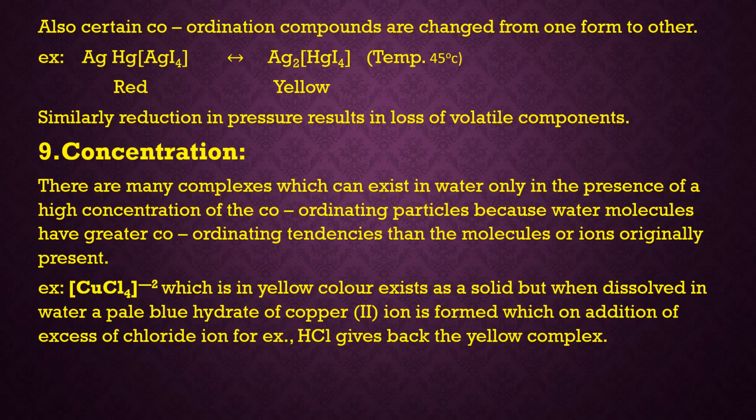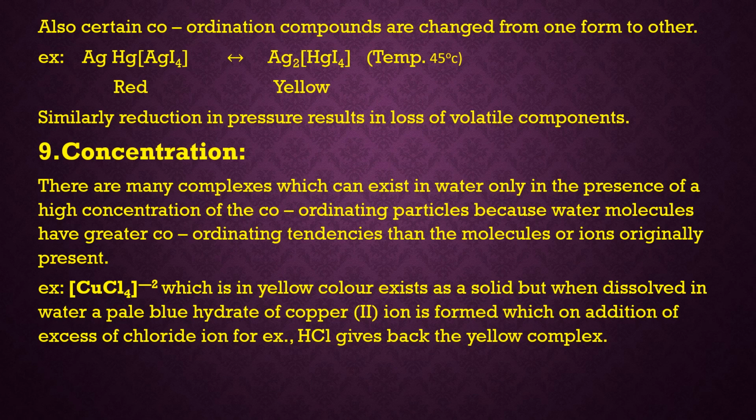For example, CuCl4 2-, which is yellow in color. So originally it is a yellow colored solid. When dissolved in water, what happens? It is converted into a pale blue hydrate of copper 2 ion, which, when excess of HCl is added, gives back the yellow colored CuCl4 2- complex ion.